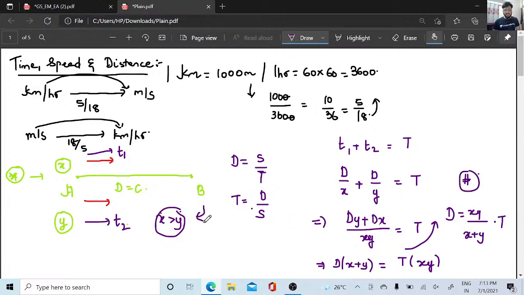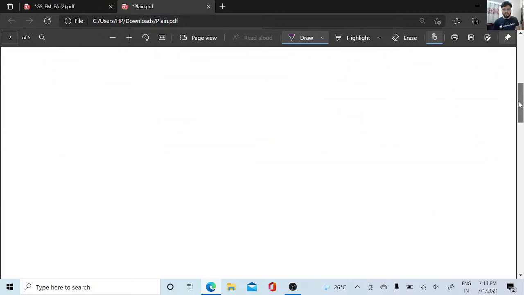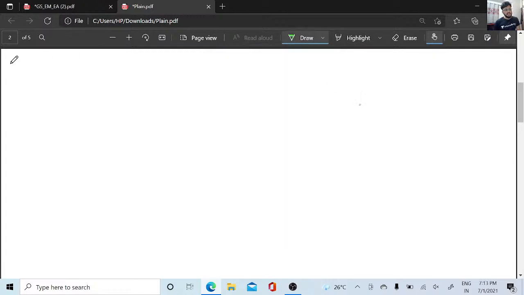What if y is greater than x? That is our next concept, which I am solving on this page. So the next concept here: we have the same distance AB. This is my speed x and this is my speed y.